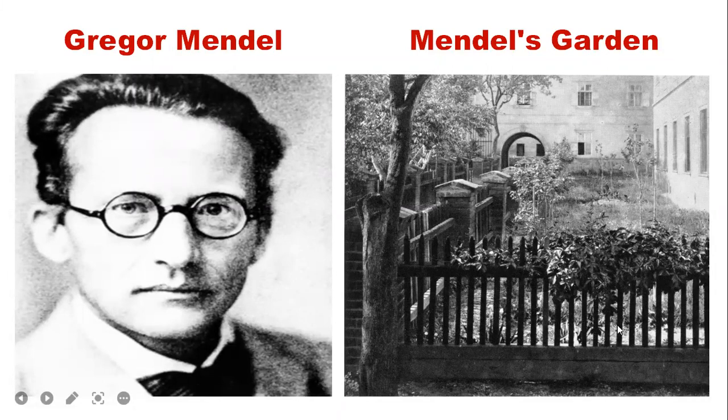So this is the garden where the major breakthrough in genetics occurred. In this place only, Gregor Mendel carried out all his scientific experiments and discovered the principles of heredity. Okay, very simple garden.